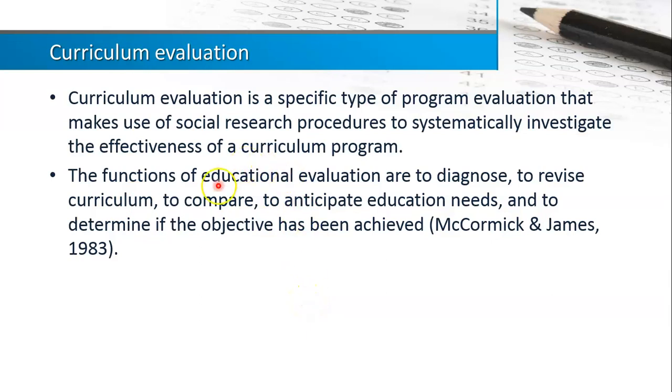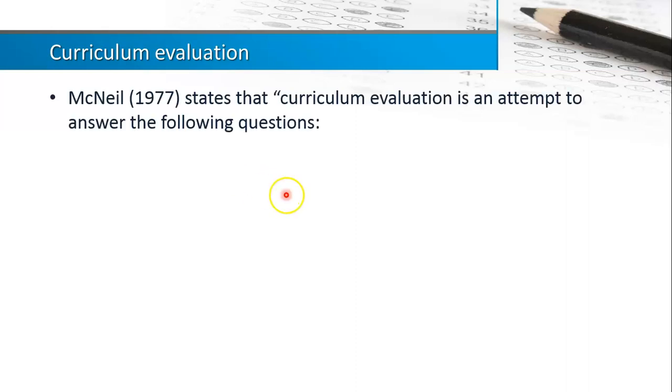So usually we have to think that educational evaluation has to be done because an educational program usually costs a lot. It costs money, so you need to see whether the program itself functions or not. McCannell, 1977.